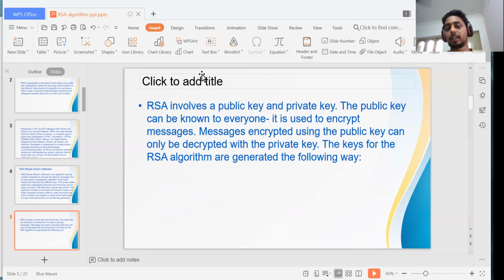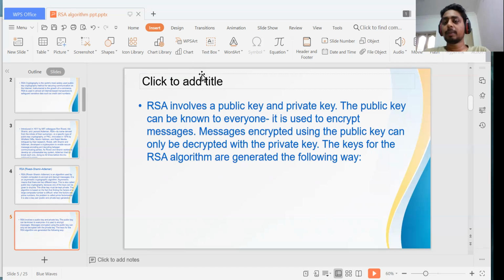RSA involves a public key and a private key. The public key can be known to everyone. As I said in the previous slide, the public key can be used by everyone, everywhere. A message encrypted using the public key can only be decrypted with the private key.